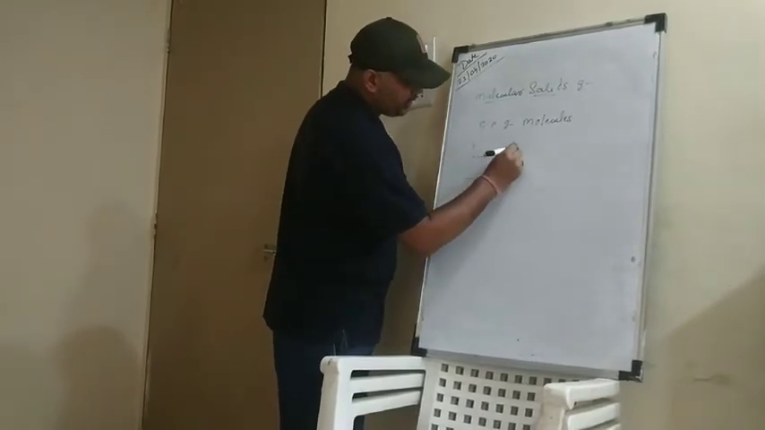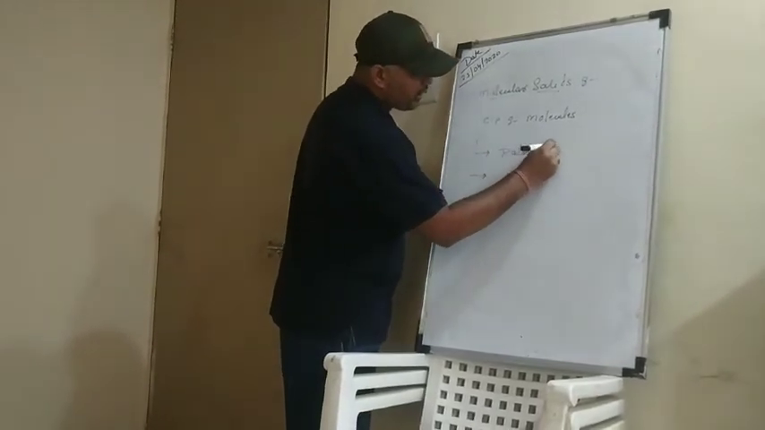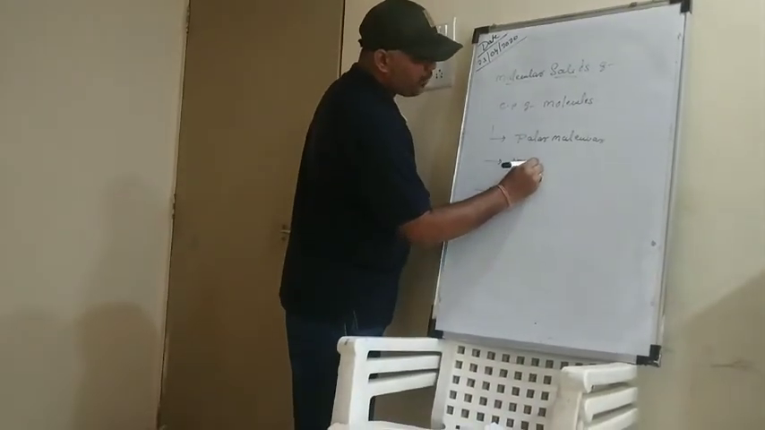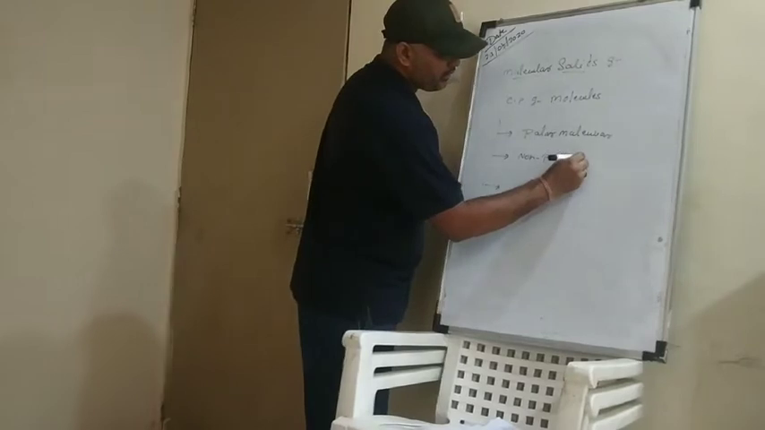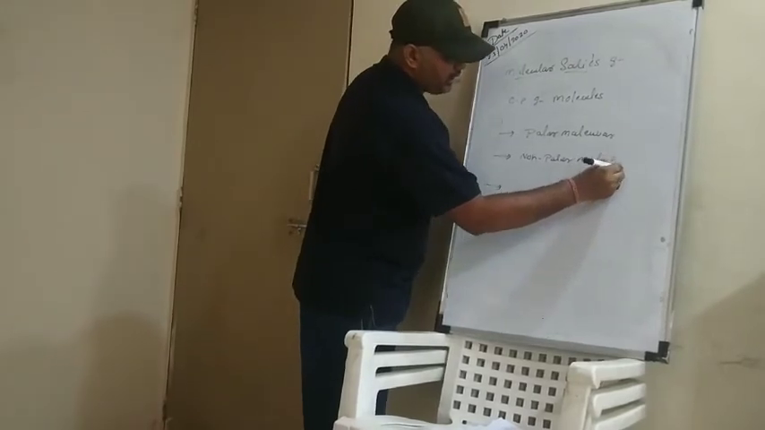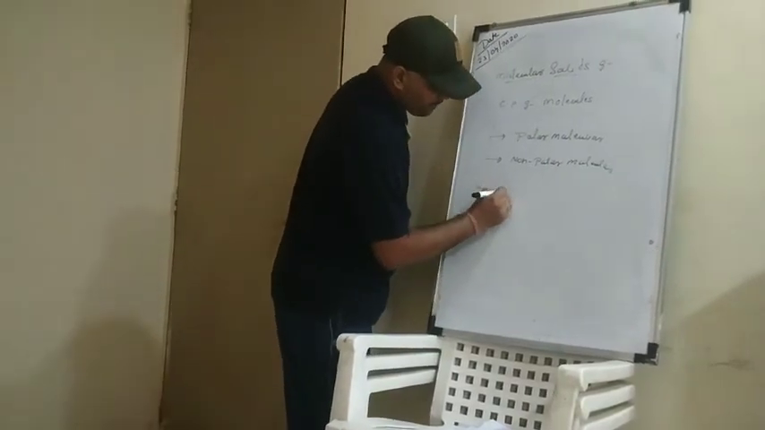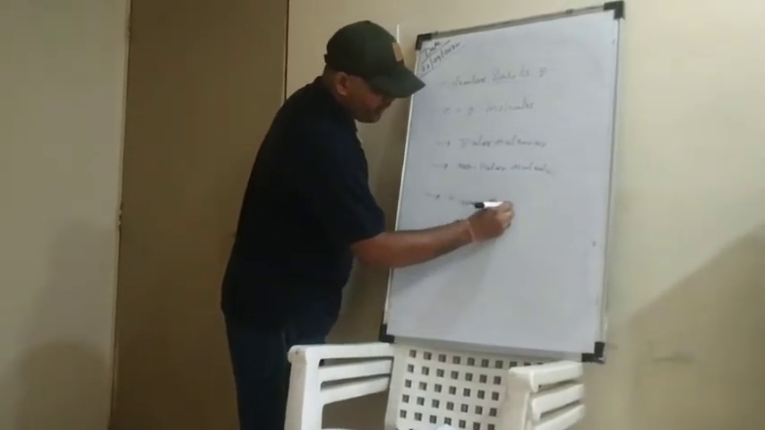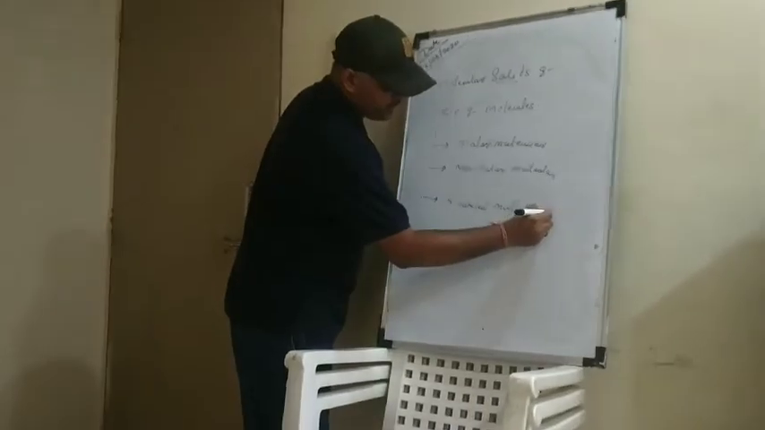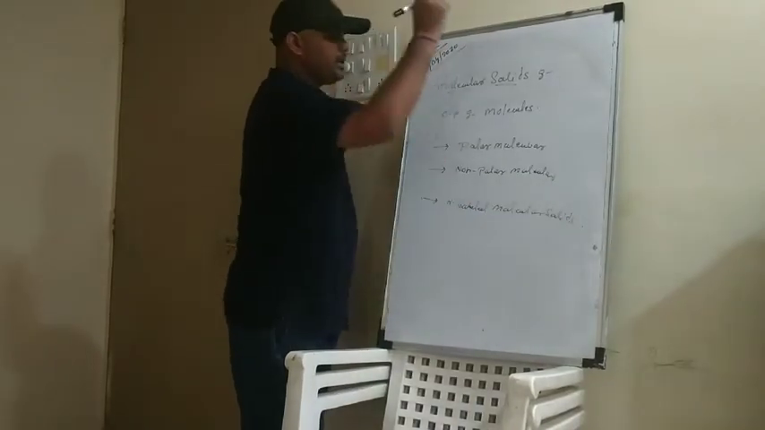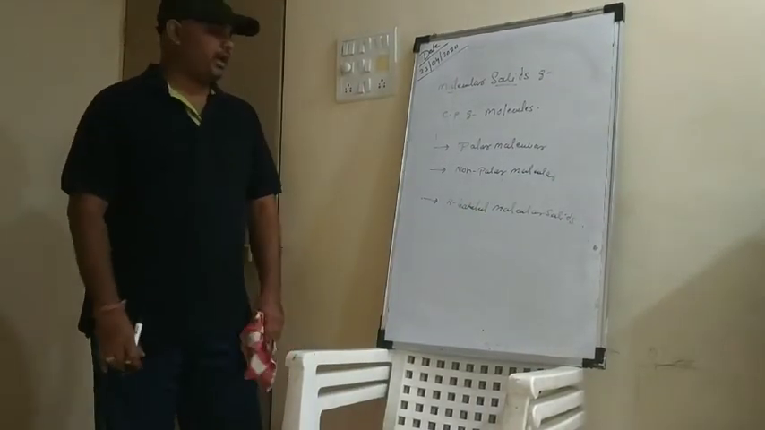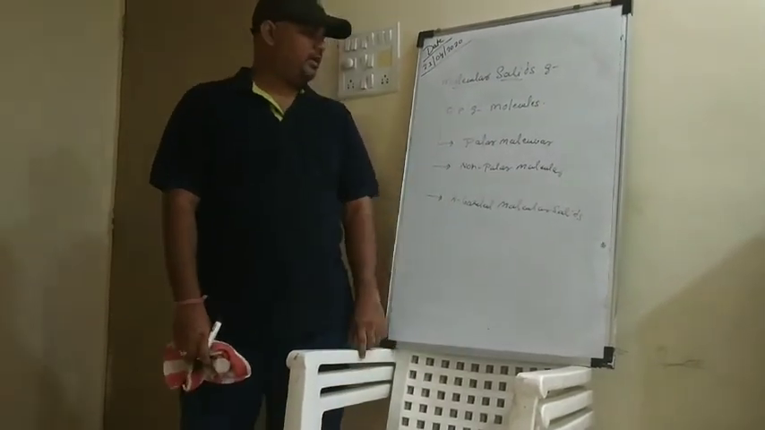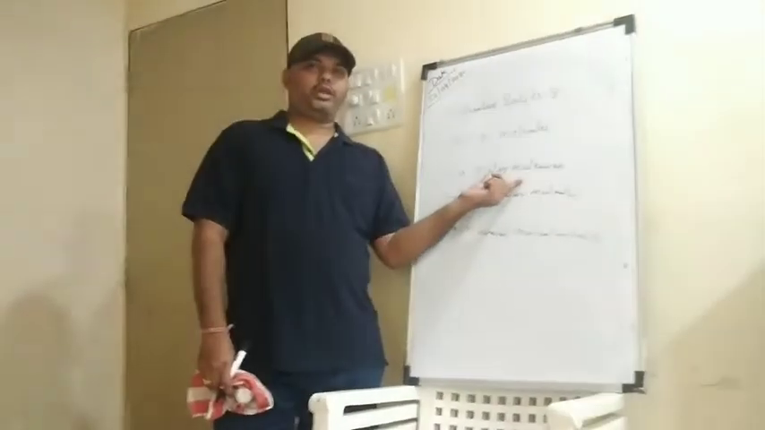That is polar molecular solid, non-polar molecular solid, and hydrogen bonded molecular solids. Right? Now what is the difference between the polar, non-polar and the hydrogen bonded molecular solids? Now let's understand one by one. First we'll talk about the polar molecular solids.